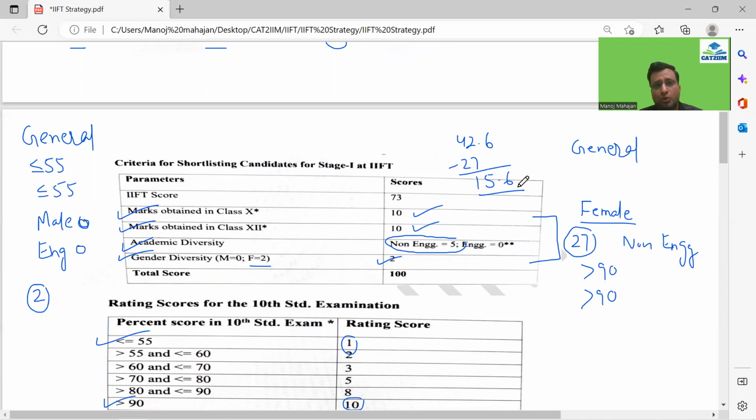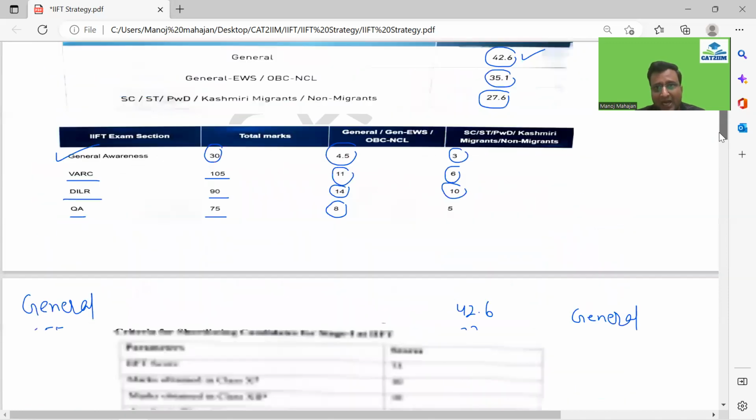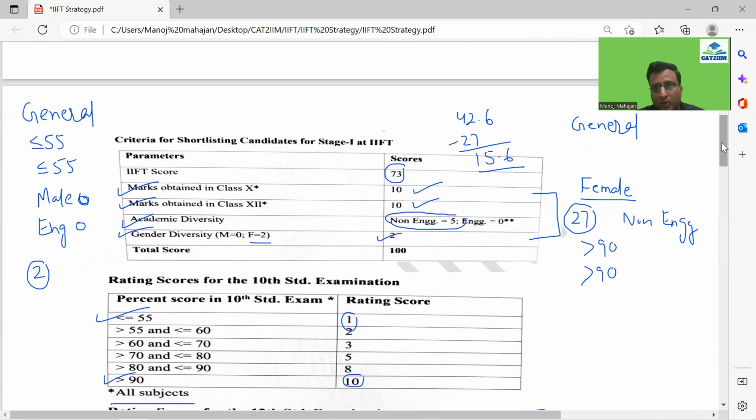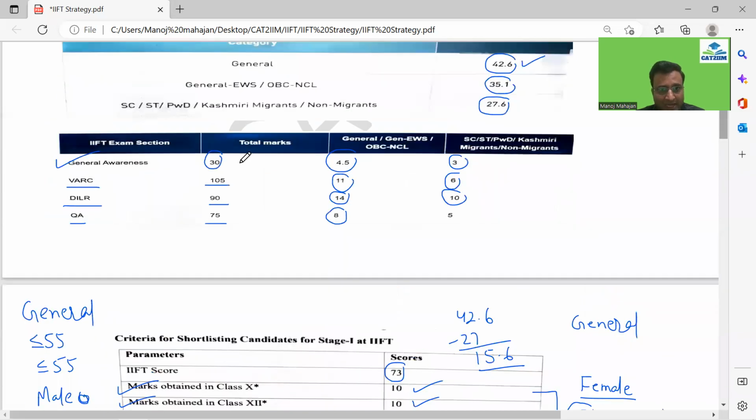So if you look over here, they have given you a 73% weightage to the IIFT score. And you know, guys, that the overall paper, if you add these marks, will come out to be 300. You add this entire stuff.